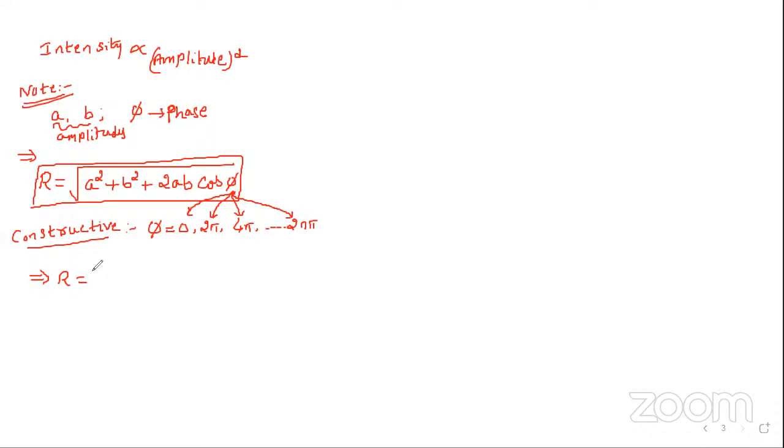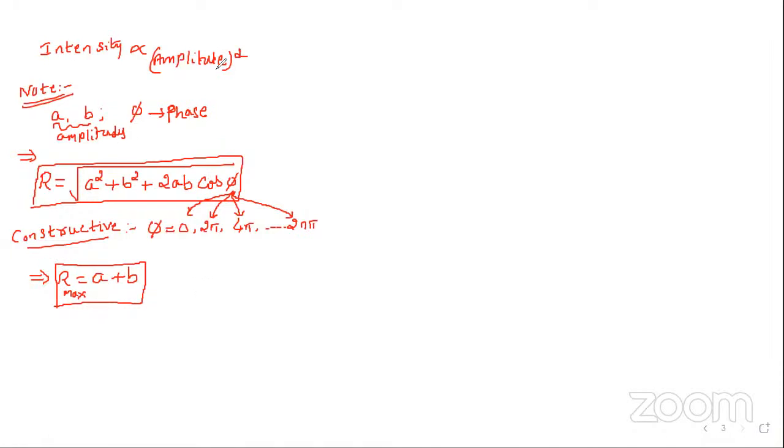Yes, sir. If that cos phi value is equal to 1, what happens to the formula? What is the left out term? Sir, root of A square plus B square plus 2AB. That can be taken as R is equal to A plus B, isn't it? Yes, sir. So this itself represents the maximum amplitude. Maximum amplitude is given by R max equal to A plus B.